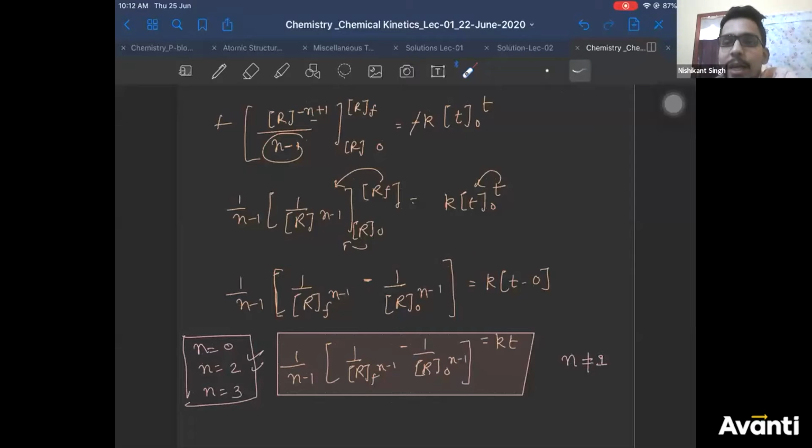Application of it. Wait. Application of it, what does it mean? Your final concentration will be given, initial concentration will be given. They will ask you how much time is required for reaction to complete. That is the application. 100% complete, then KT is 0.